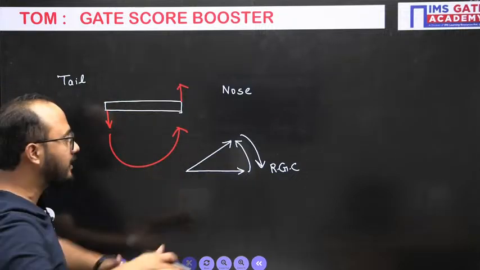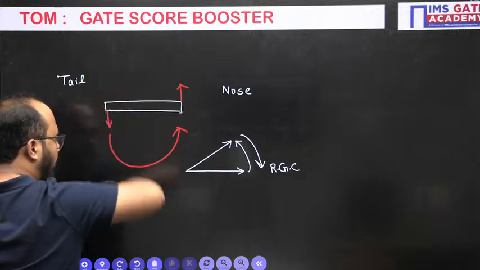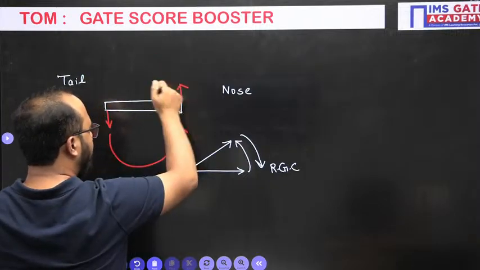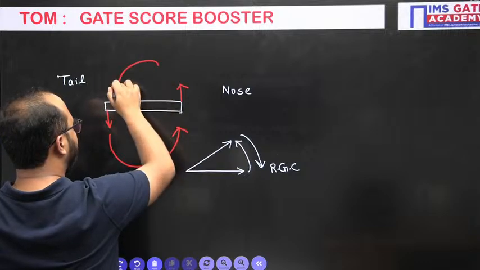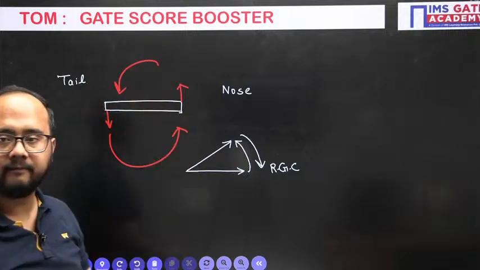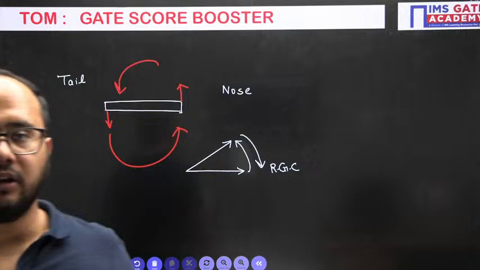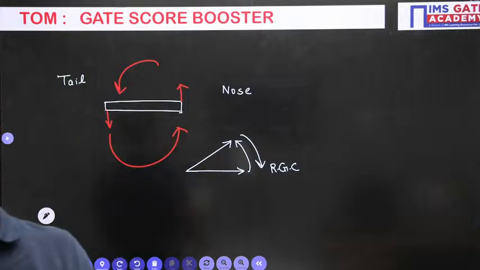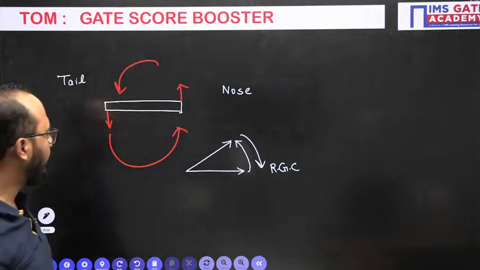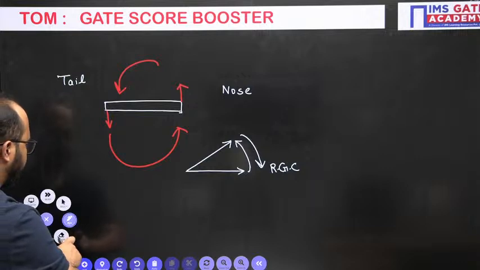When an anti-clockwise sense of couple is acting, the tail part has to go down and the nose part goes up. Then only you will have this kind of thing, an anti-clockwise couple. Got it? Okay.